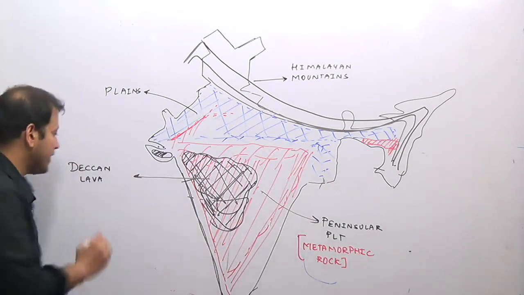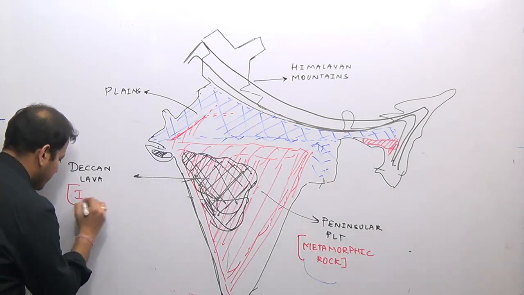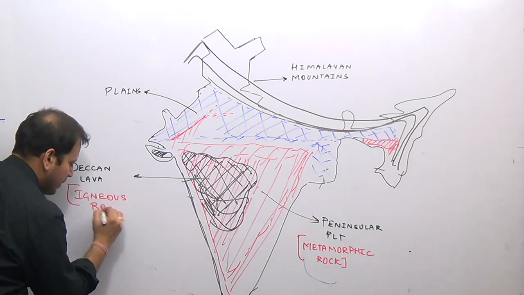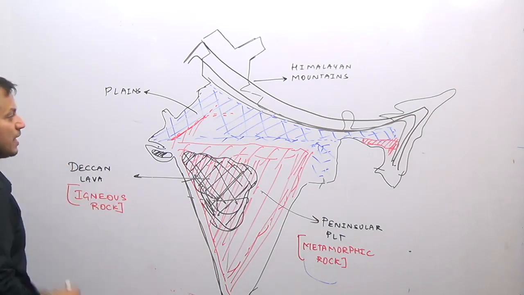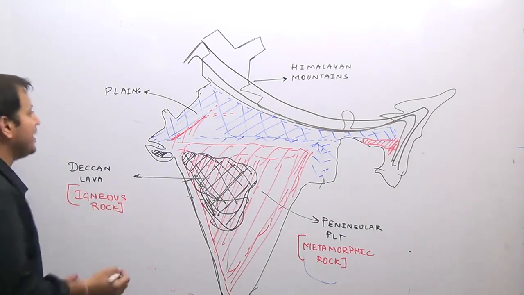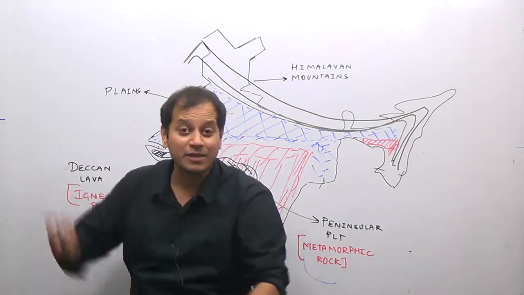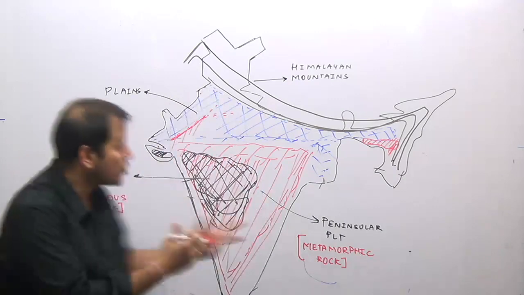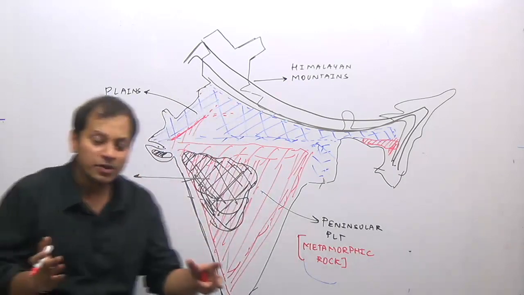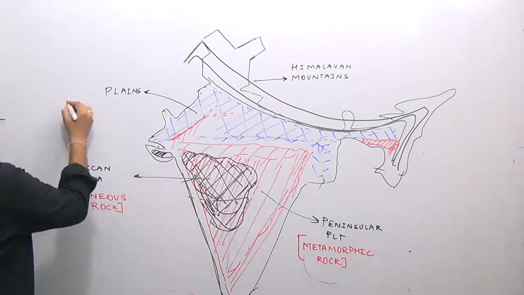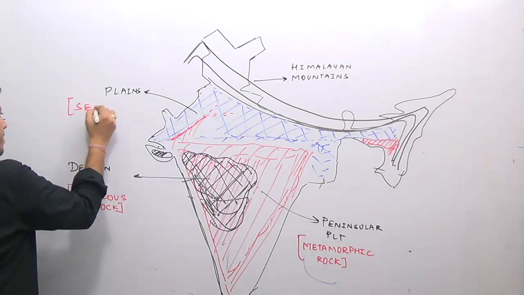So what will be the rock here? It will be an igneous rock. After that, the plains of India, these are the rocks which have been brought by the rivers by breaking down the Himalayas. So what will be this rock here? The rock which is formed because of the breaking of an original rock is a sedimentary rock.